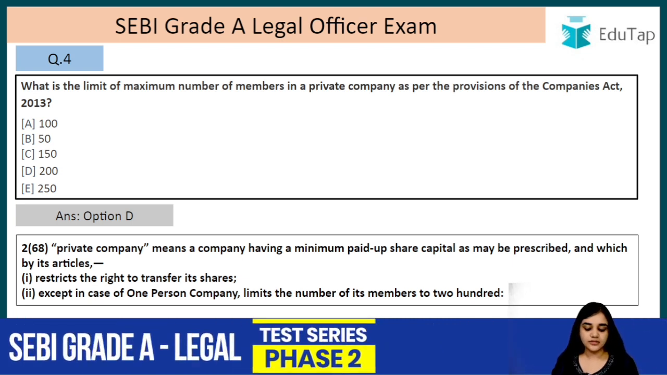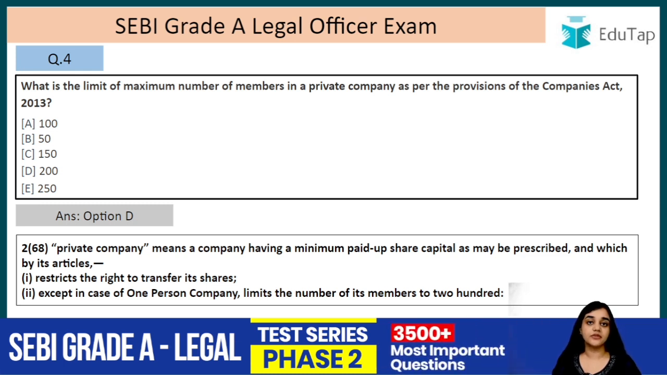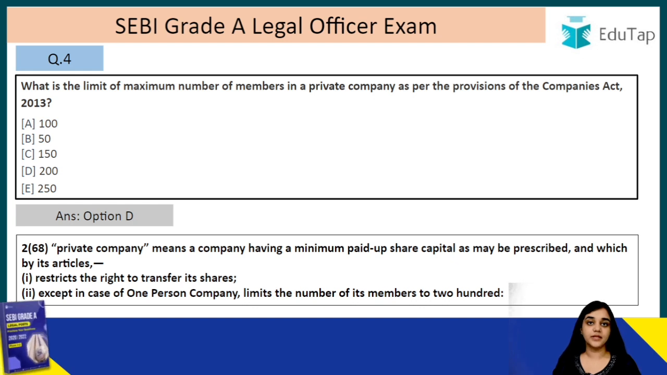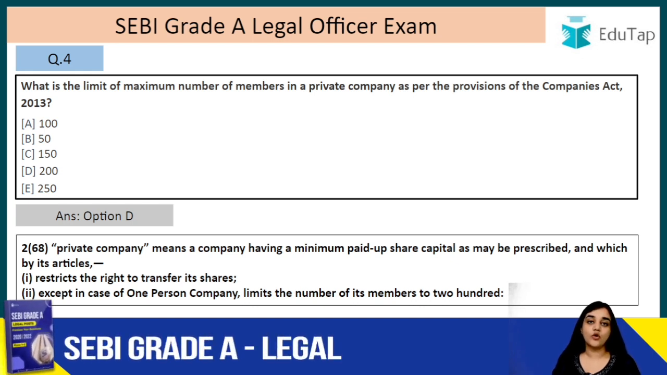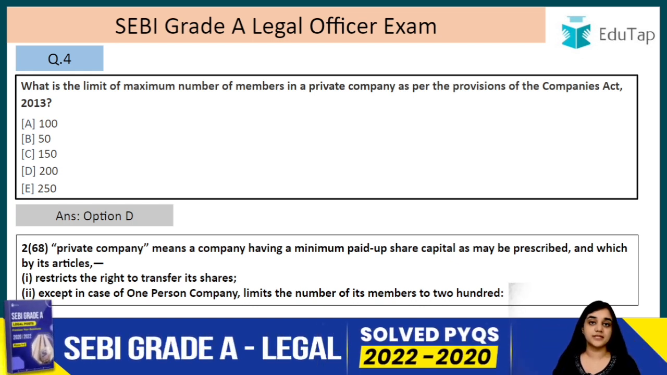It says restricts the right to transfer its shares. It says restricts the right to transfer and not prohibits. They restrict the right and not prohibit the right, right? So what does this mean? Restricts the right to transfer its shares. Let's take an example. There is a company, a private company. It already has 200 members. The members means here shareholders, right? So it has 200 members here.